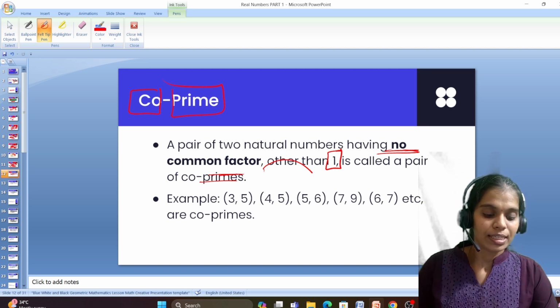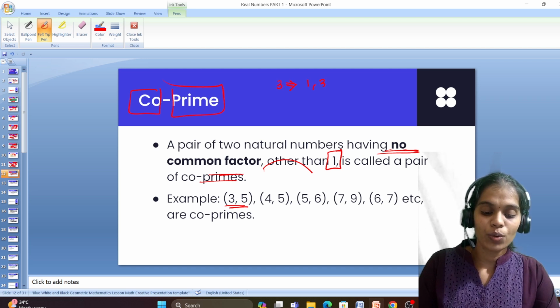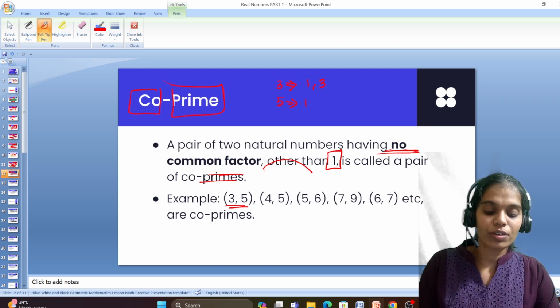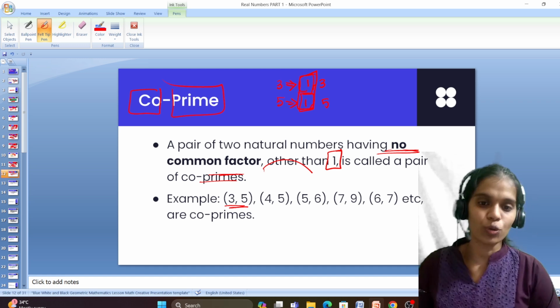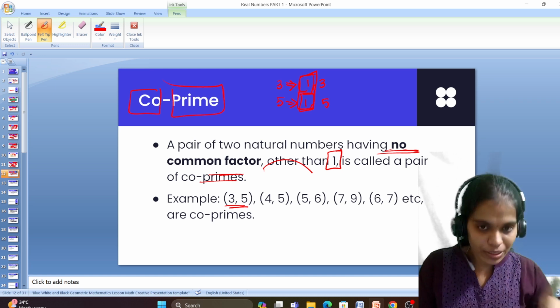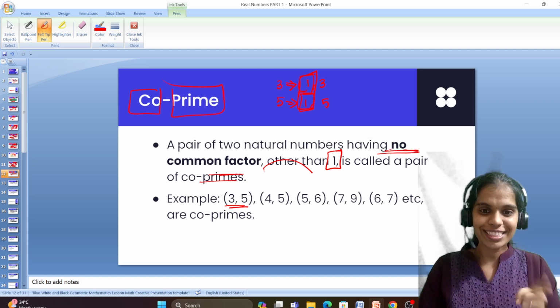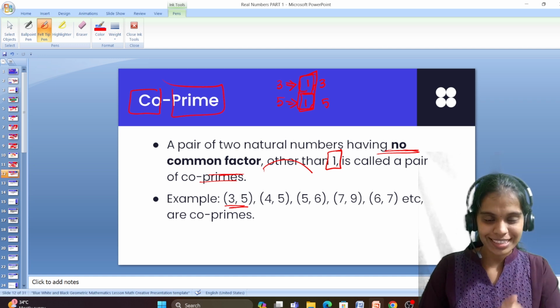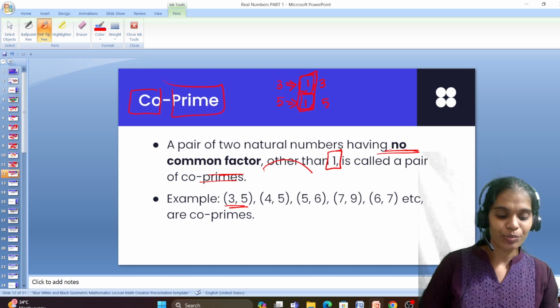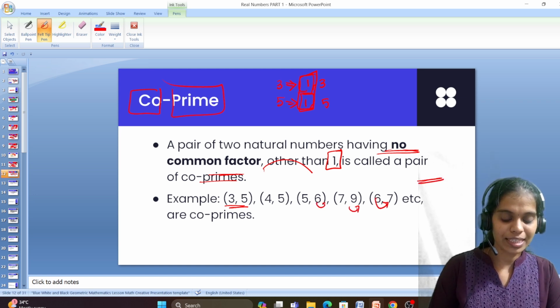For example, 3 and 5 are co-prime. If we take 3, what are the factors of 3? 1 and 3. If we take 5, what are the factors of 5? 1 and 5. These two have only 1 as their common factor. Such numbers are said to be co-prime. So co-primes are the numbers which have no common factor other than 1. So 1 is the one and only common factor. It looks very deep, right? So if we take all these numbers, we can say they are co-prime.